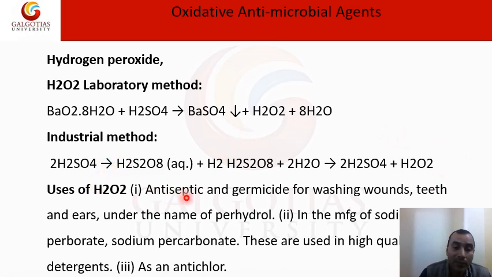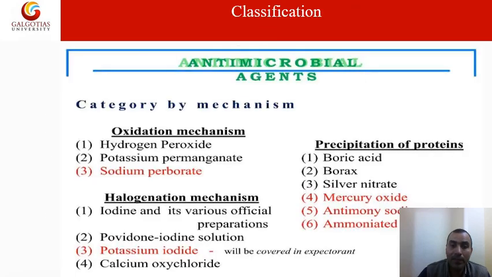So what is the use of H2O2? It can be used as an antiseptic or germicide by washing wounds, teeth and ears, under the name of perhydrol. It can also be used in the manufacturing of sodium perborate and sodium percarbonate. It is used in high quality detergent powder, and it can also be used as an anti-chlor agent. So friends, we have discussed the classification here.